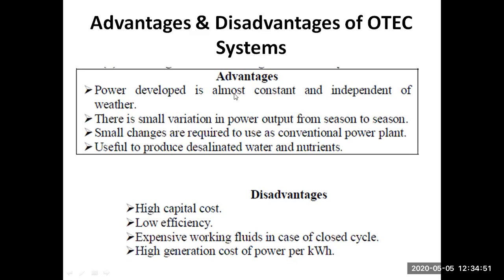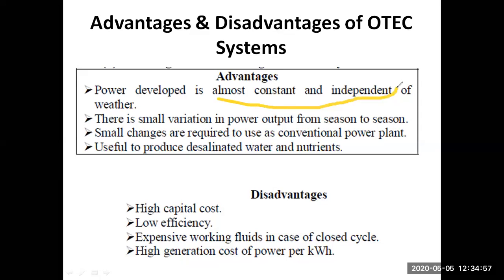So the power developed is almost constant. It is independent of weather. It is almost constant throughout the year with very little variation. So there is a small variation in power output from season to season. That's why we can say a constant power is being developed if we opt for OTEC.